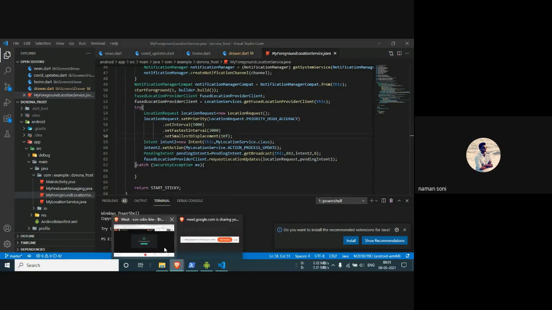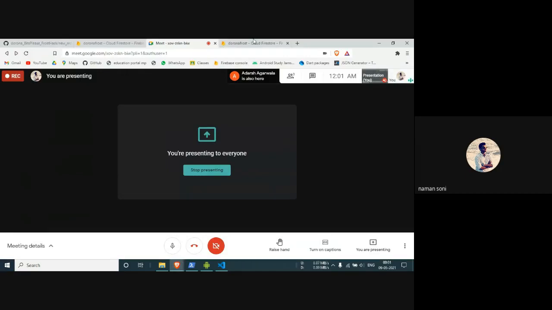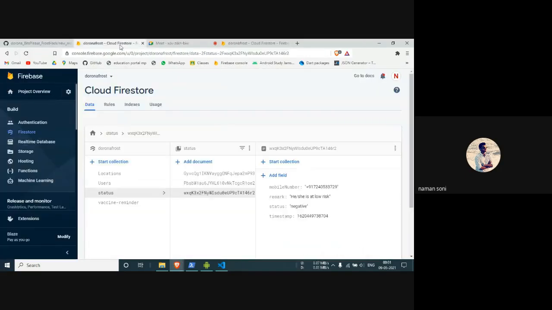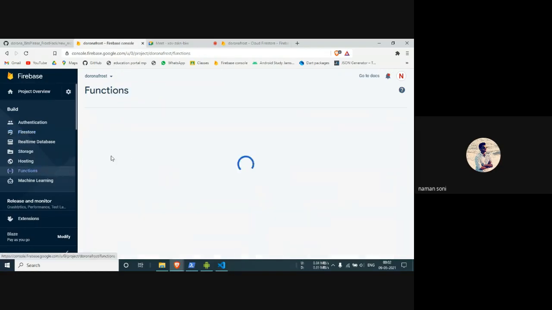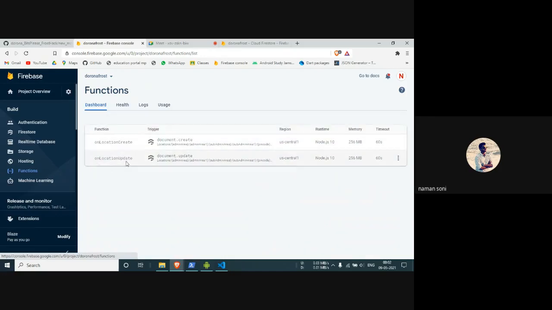And as soon as the location is updated to the server, the cloud functions which we have uploaded to the Firebase functions, you can see here, on location create and on location update, whenever the location of the user is updated, these functions will trigger.